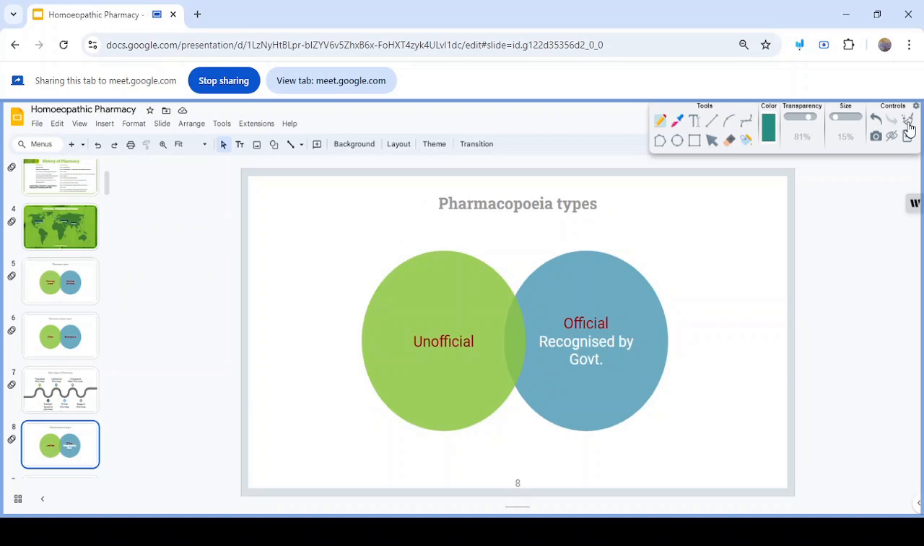Then pharmacopoeia is of two types, one unofficial and another official. Unofficial is not recognized by the government and official is recognized by the government. An example in India is the Mahesh Bhattacharya homeopathic pharmacopoeia, which is unofficial, and the official pharmacopoeia in India is the HPI.